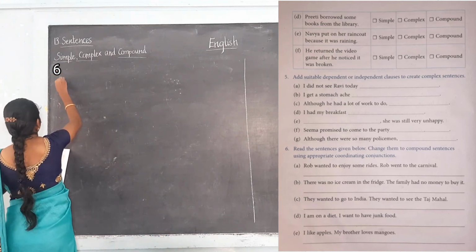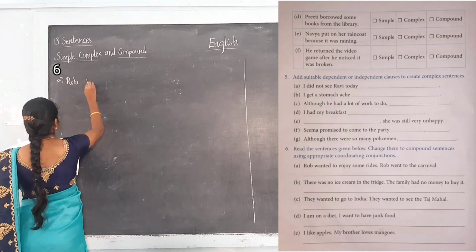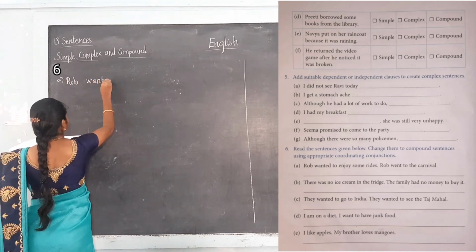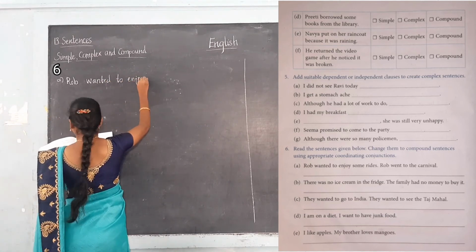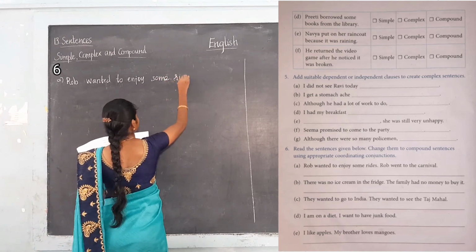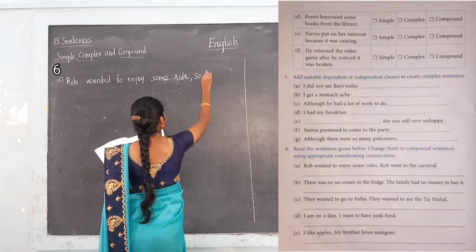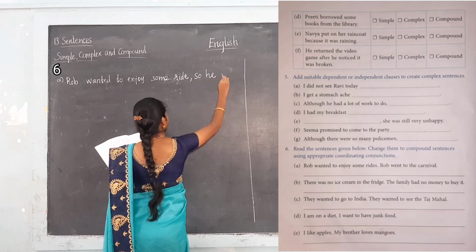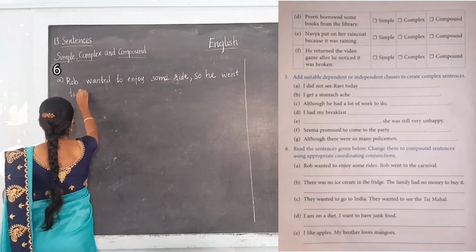Fifth one, A. Rob wanted to enjoy some rides, so he went to the carnival.